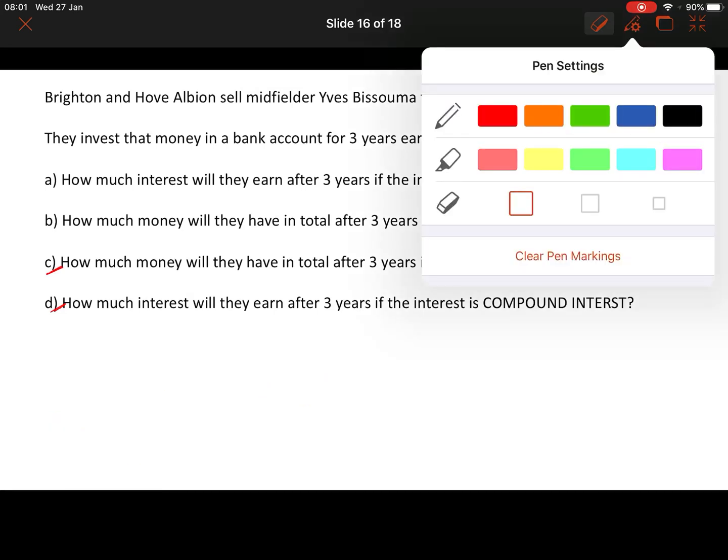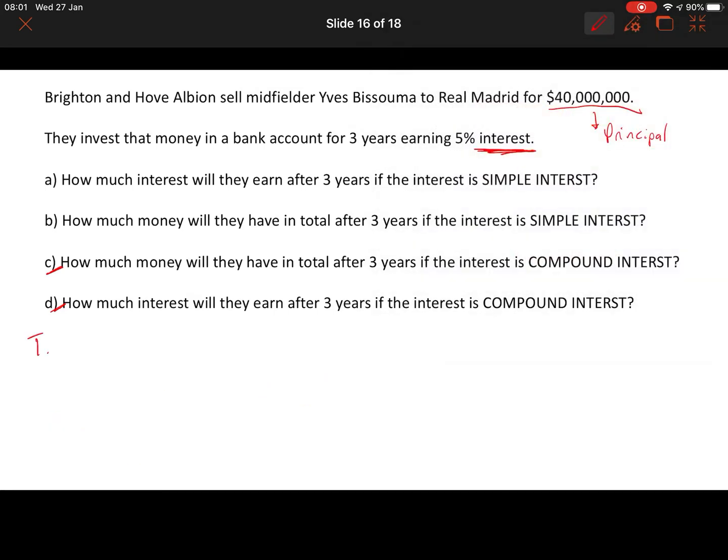Now, let's just make that into formulas. The total amount in compound interest is equal to your principal times the rate of interest plus 1, okay, to the power of the number of times you get paid interest. Okay? Now, I hope that makes sense.